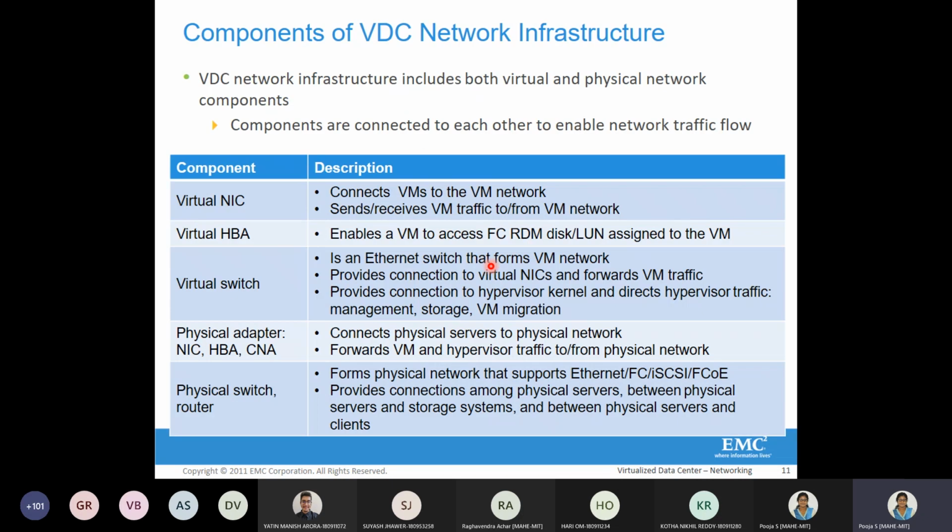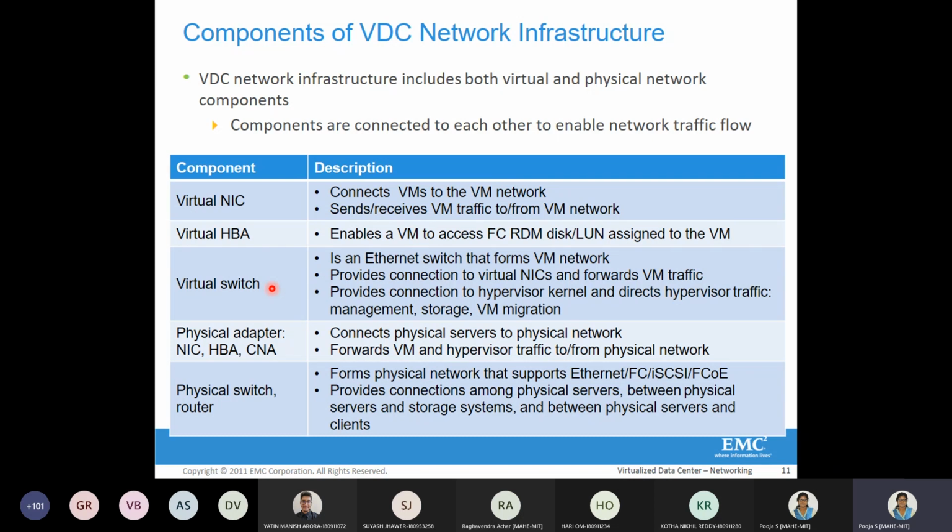When you're talking about the virtual machine network, the main components here are the virtual NIC, the virtual host-based adapter, and the virtual switch. We have already seen the virtual NIC and virtual switch, so I'll just restate those things. The virtual NIC connects the virtual machine to the virtual machine network. A virtual machine can have one or more virtual NICs.